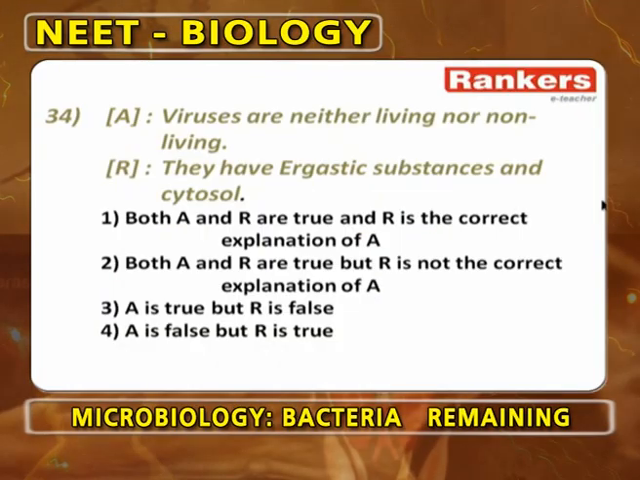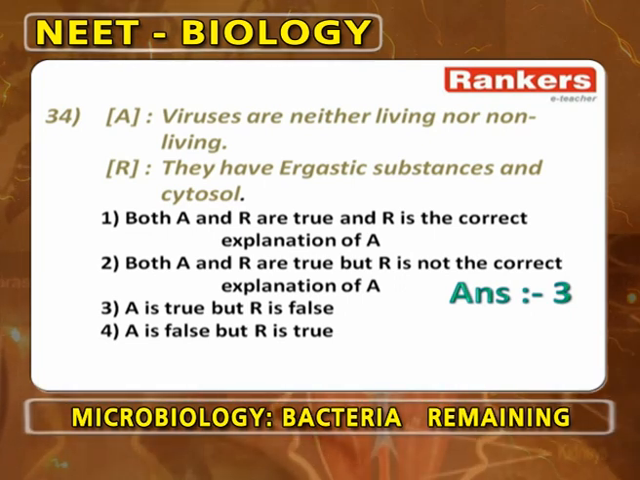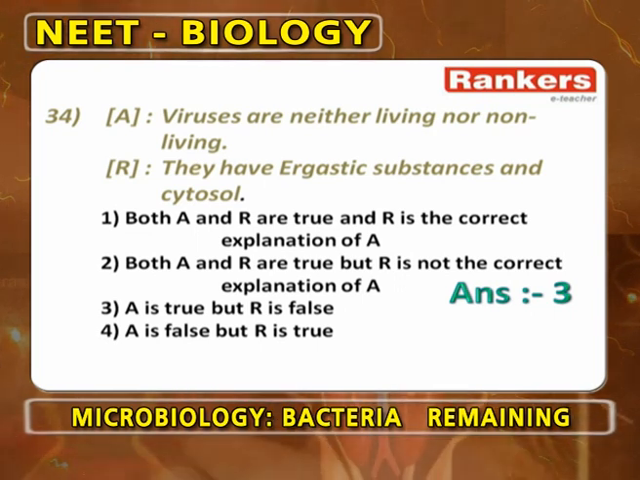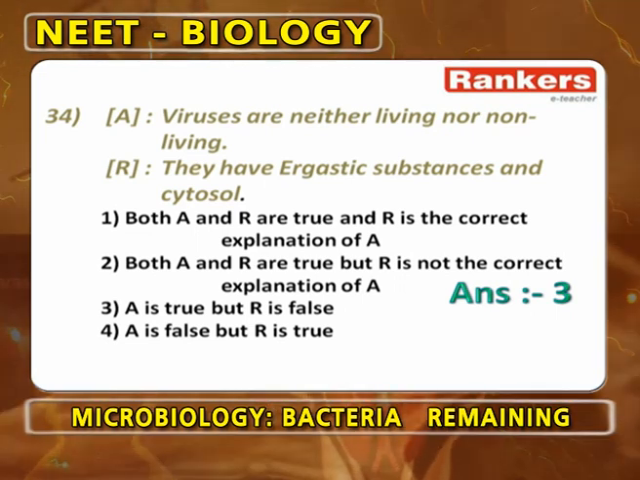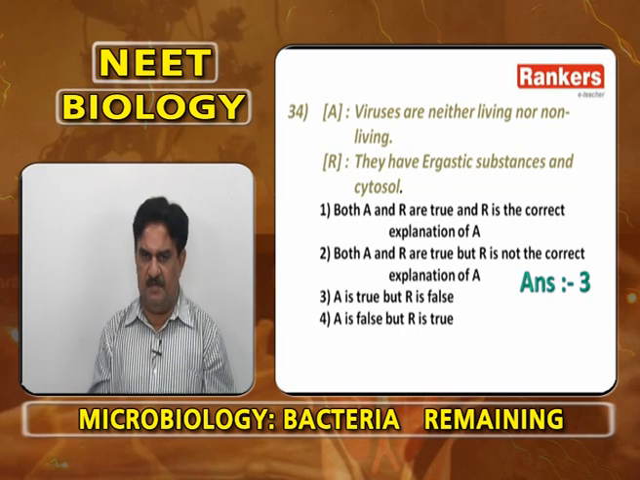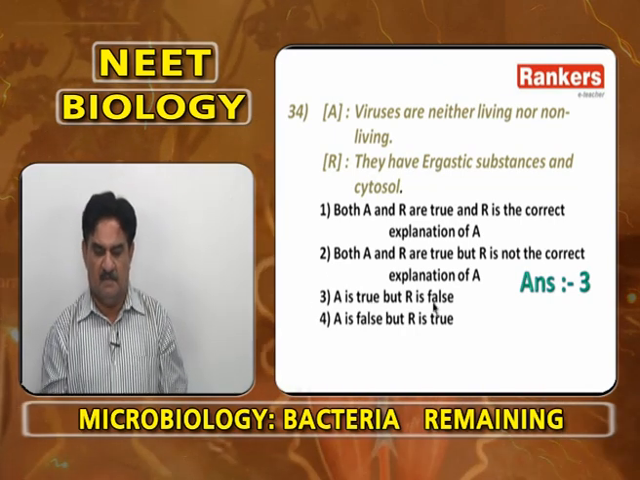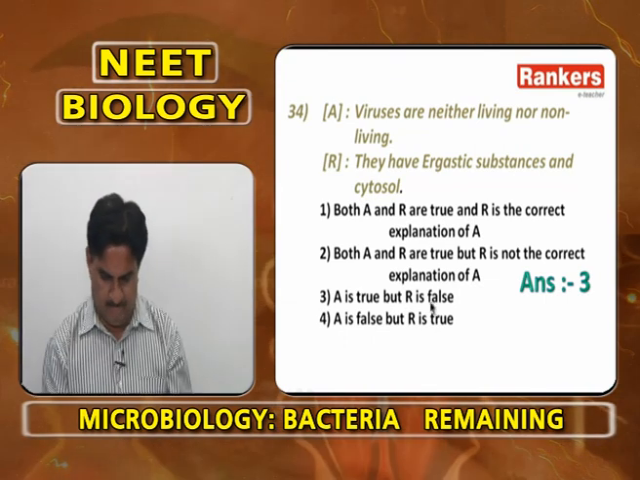Viruses are neither living nor non-living. Outside the host they are non-living, inside the host they are living. So, that is correct. They have ergastic substances and cytosol is completely wrong. Protoplasm itself is not there. How come cytoplasm is present and ergastic substances are present? So, A is true, R is false. Viruses are neither living nor non-living is correct, because outside the host they are non-living, inside the host they are living and infectious. They have ergastic substance and cytosol is wrong. So, A is true, R is false.